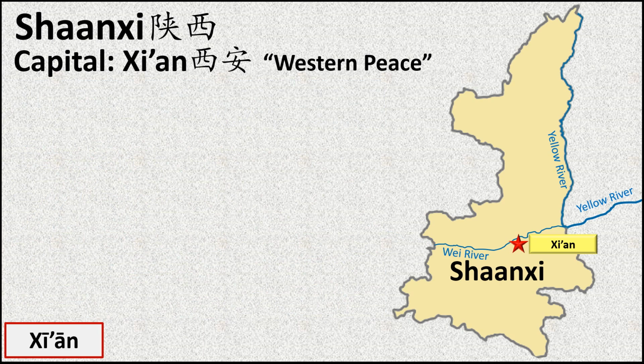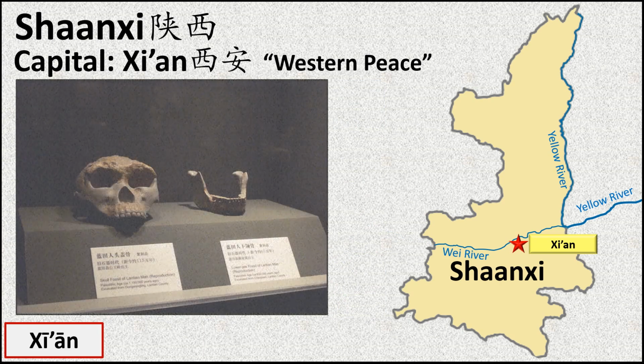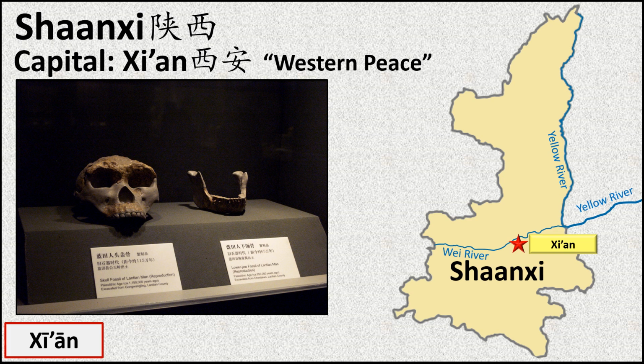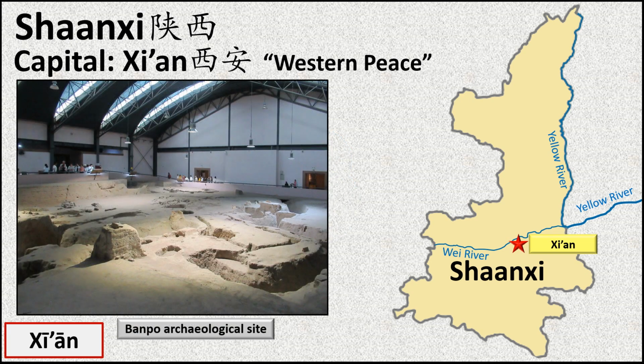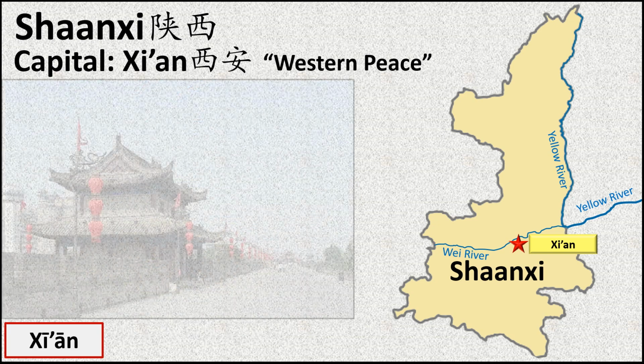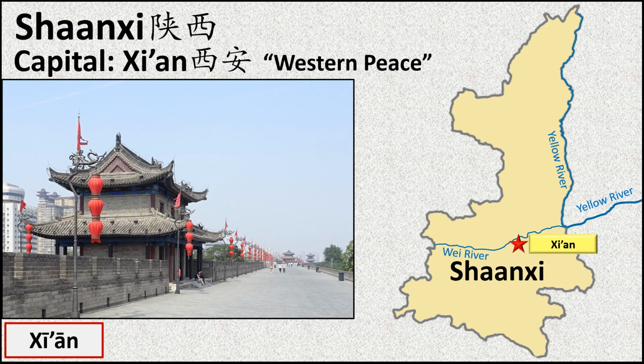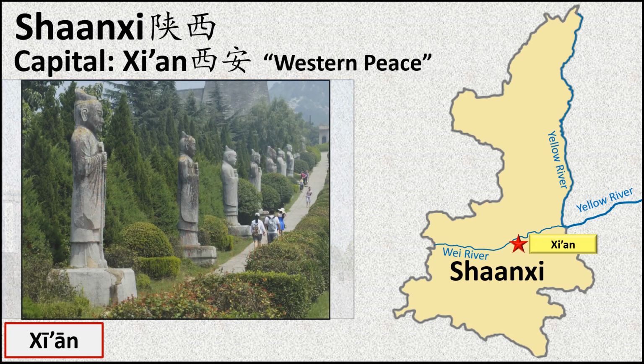The prehistory of this area goes back 1,000,000 years to early humanoids of whom partial skulls have been found in a nearby county and anthropologists call Lantian Man. Moving forward in time, we reach a Neolithic settlement called Banpo, dating back 6,000 years, whose remains were discovered in the 1950s. Throughout recorded imperial history, Xi'an was a significant city.